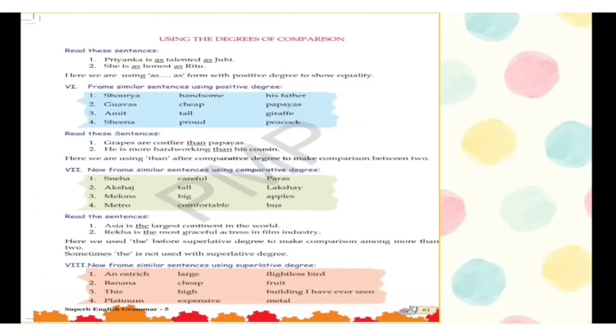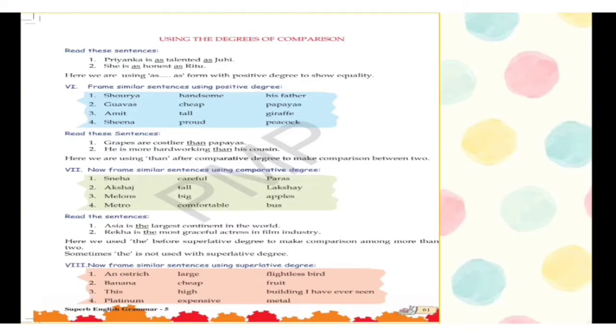Now, let's try using the degrees of comparison. Read the sentences. Priyanka is as talented as Juhi. She is as honest as Ritu. Here we are using as form with positive degree to show equality. Now let's frame similar sentences. I will be doing one for you from each section and the other should be done by you. First, Shaurya is as handsome as his father.